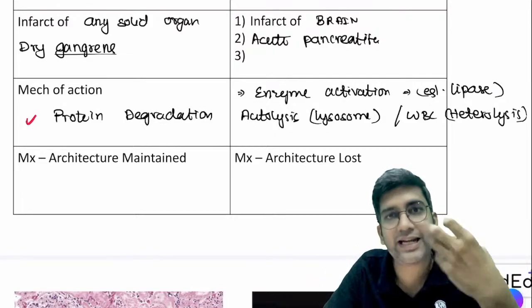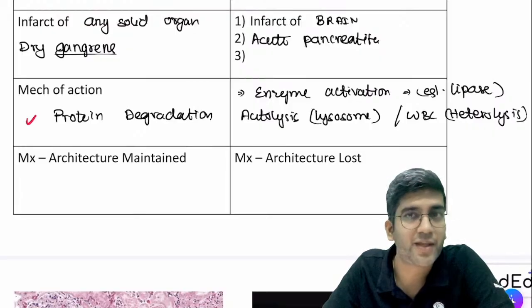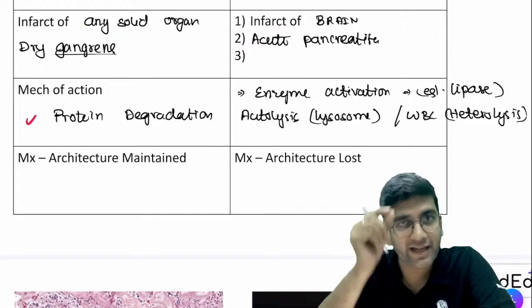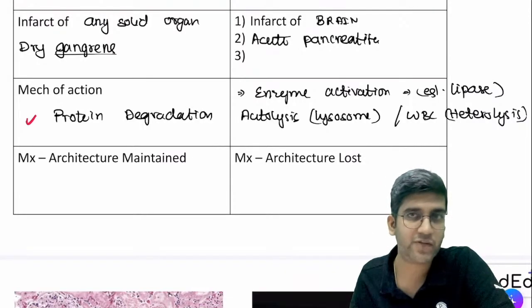So when pancreas is getting auto activation, can I say pancreas also has lipase? They do, right? Lipase activation, again enzyme activation, that is the premise. So in acute pancreatitis, you will definitely have liquefactive necrosis, right?